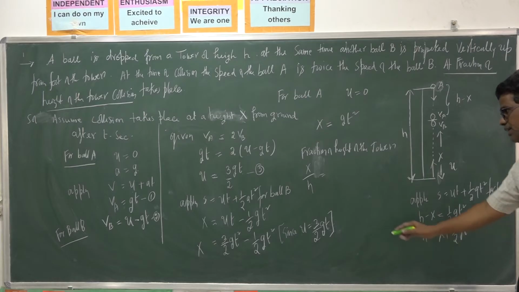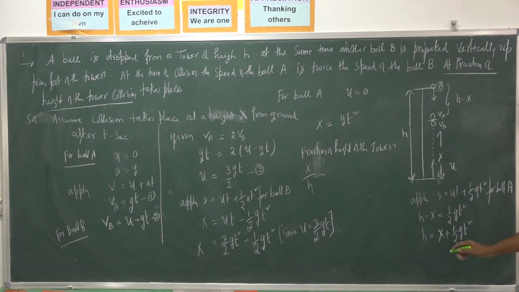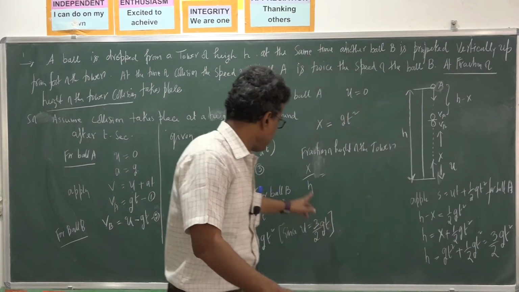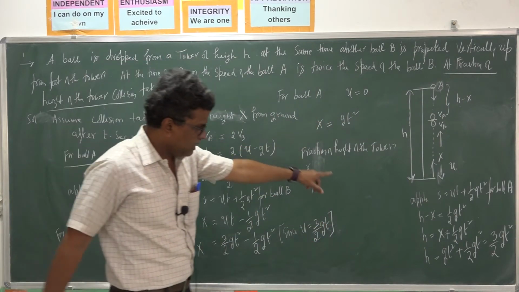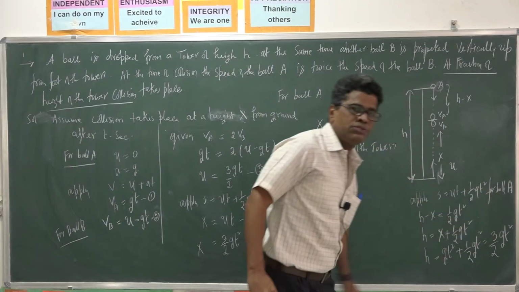So I got x is gt square. So h is equal to, instead of x I am writing gt square plus half gt square. So we will get 1 plus half, 1 and half, 3 by 2 gt square. That is h. So I want x by h. So h I got 3 by 2 gt square.